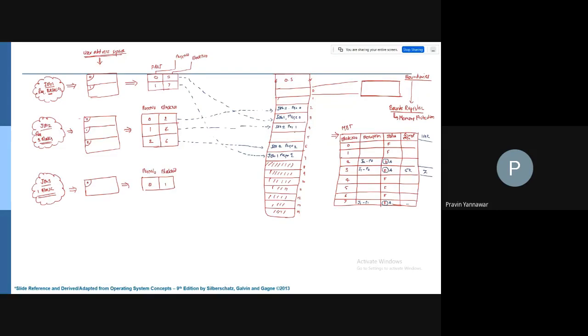Now from J2P0 to the next job, I need to move on to memory block number 4. It is being linked to block number 4. So this is 5K, memory block number 4. At block number 4, you have J2P1. It is allocated. This is 5K, and from this it is going to 6. Here we have J2, P2, page number 2, and there is no link further, so it ends here.